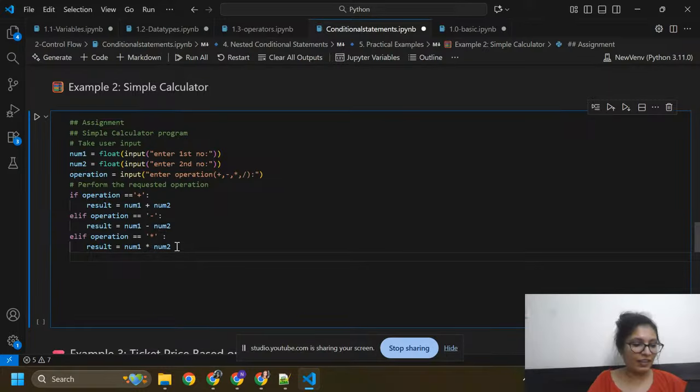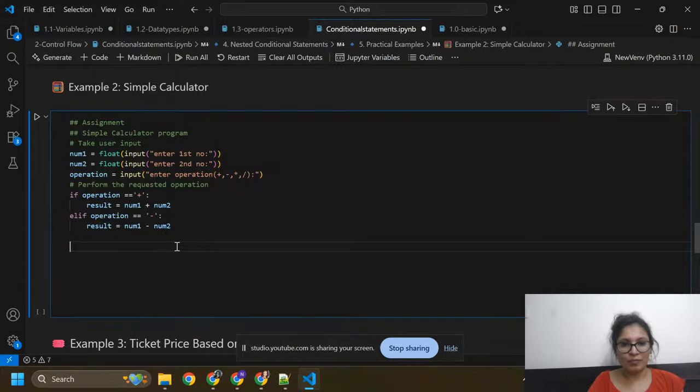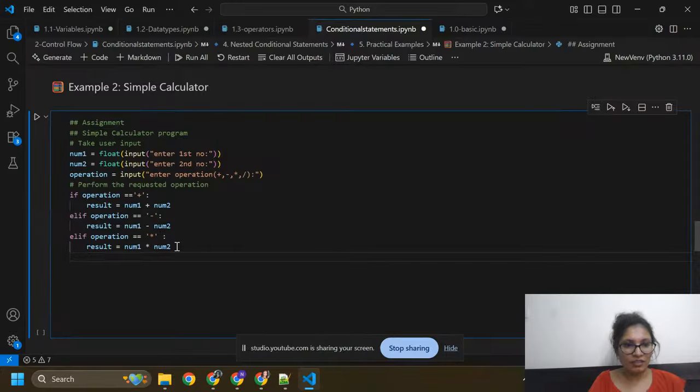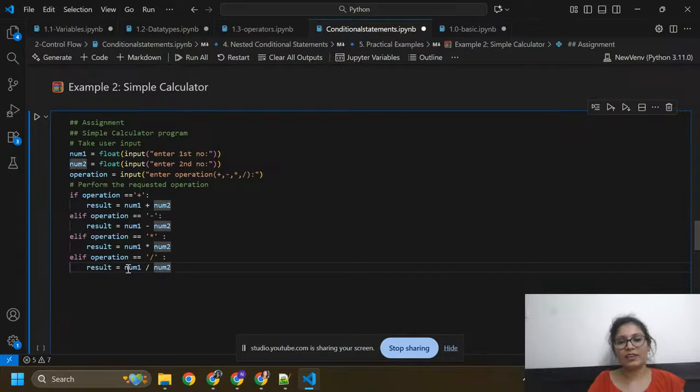And again I am going to write other operations. I just need to copy and paste it here, elif. Here I need to pass division. Here it will give you division: number1 divided by number2 in result.